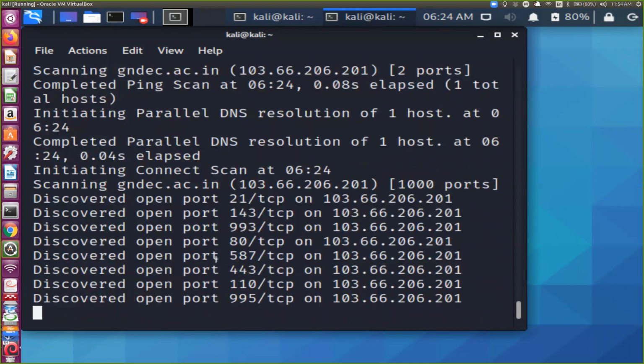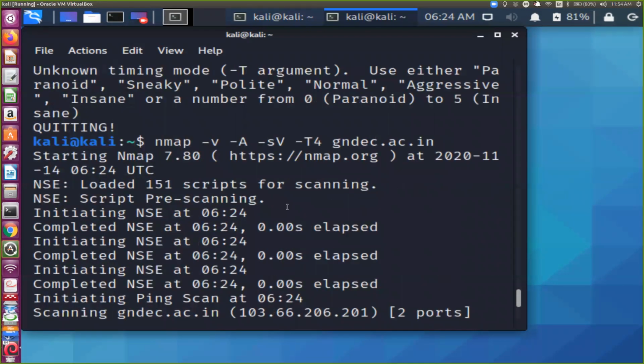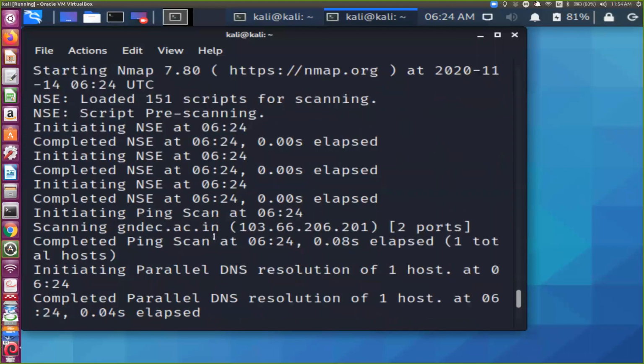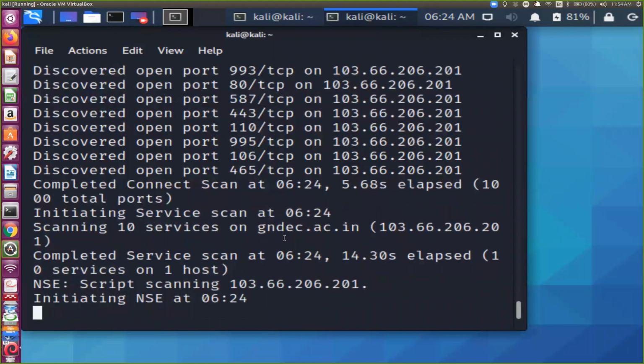Now in this case you can see it's doing it in detail. It shows it has loaded 151 scripts for scanning, and after scanning, it discovered open ports. Completed scanning 10 services, now script scanning.